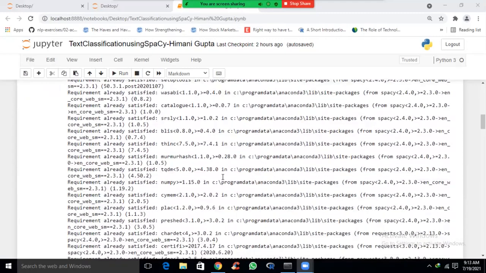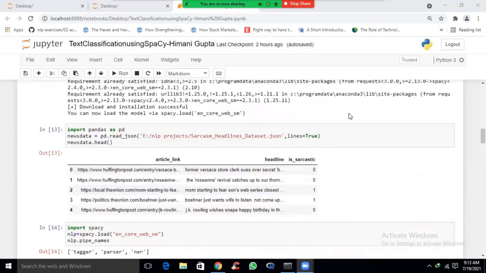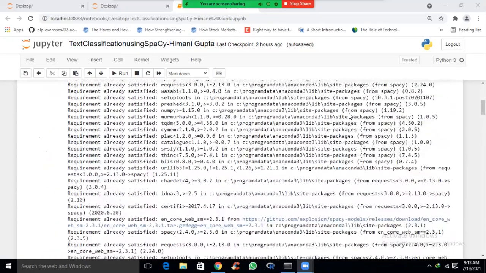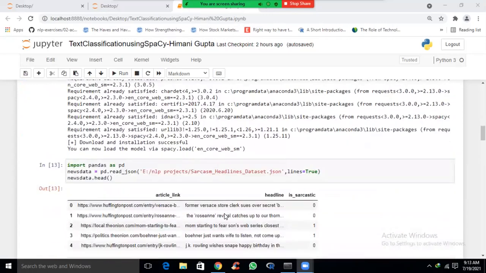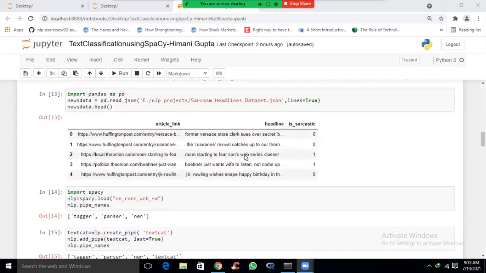Now here we have already installed Spacy. Then we have imported this module of Spacy, en_core_web_sm. After doing this, we are visualizing our data. As we can see here, this is the news headline source.